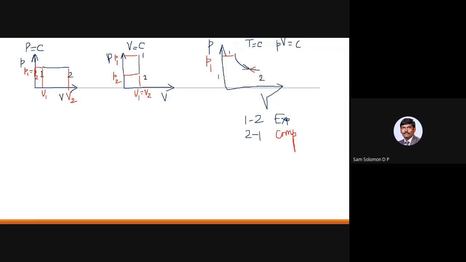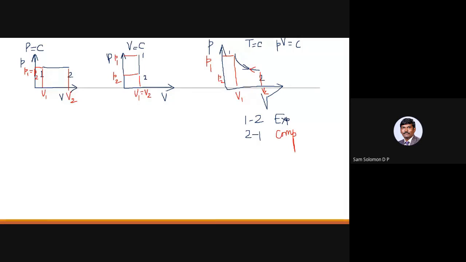This is your P2. This is your V1. This is your V2. So if you look at PV power N equal to constant or PV power gamma equal to constant, that will also be like this curve only. But the slope of the curve will change, but it will also be a curve.